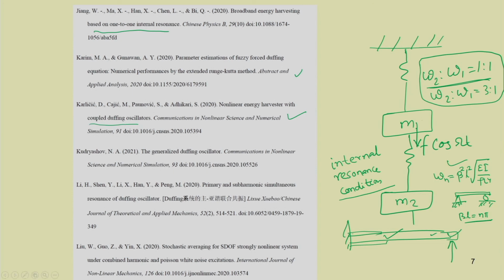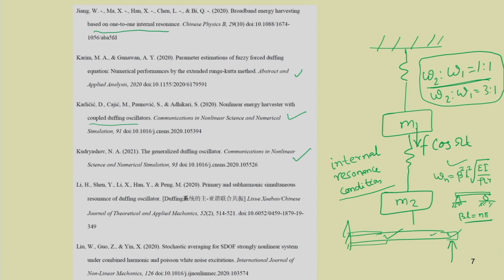Then the generalized Duffing oscillator, you can see this paper in communications in nonlinear science and numerical simulation. How the generalized Duffing oscillator is solved has been discussed in that paper. Also you can see a paper like this, the primary and subharmonic simultaneous resonance of a Duffing oscillator.